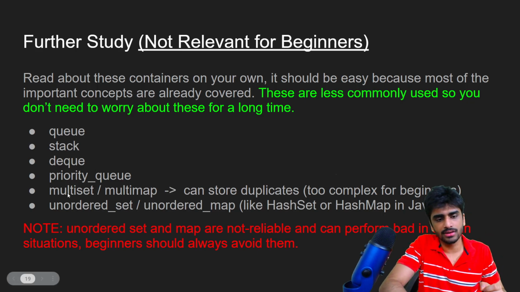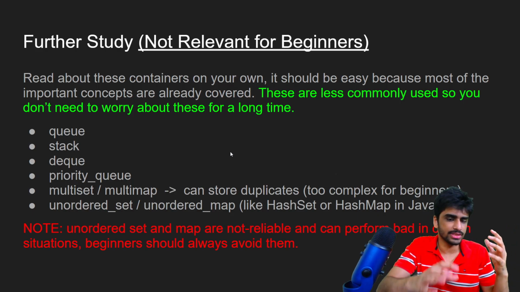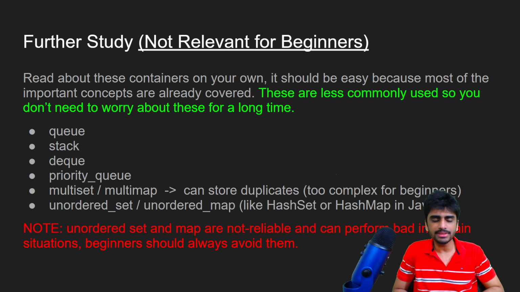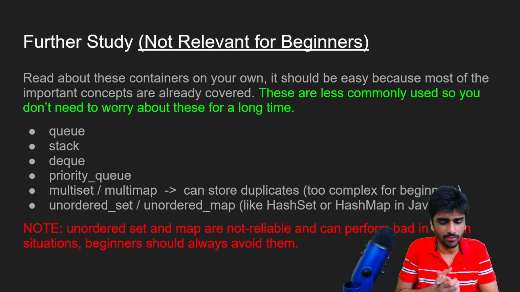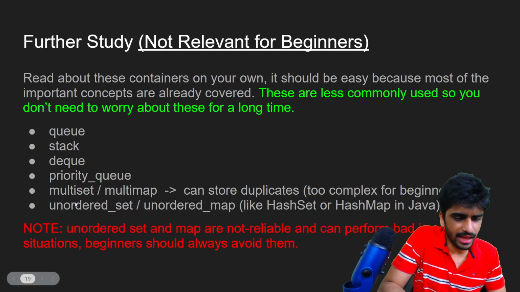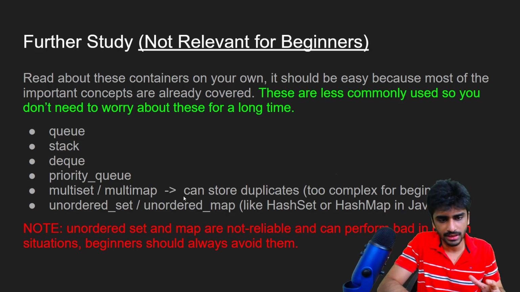And just like there are sets and maps, there are multi-set and multi-maps also, which can store duplicates as well. So it's a little complex for beginners, because this is usually not required. Sometimes it can be required, but there are some kind of workarounds that you can figure out on your own. I don't want to confuse you with these things right now.